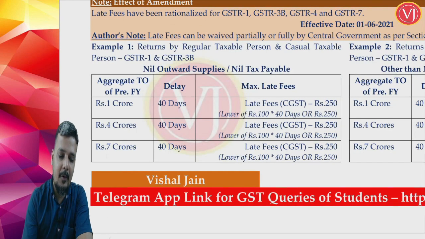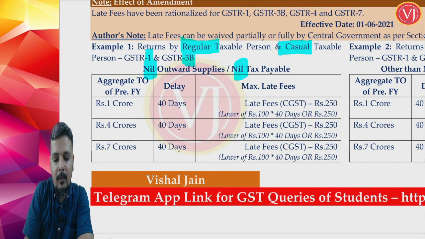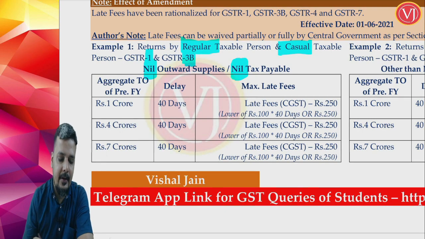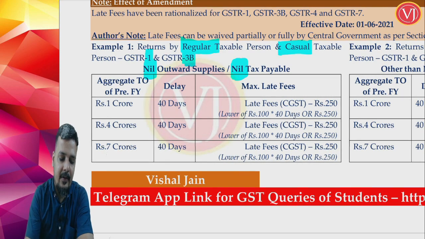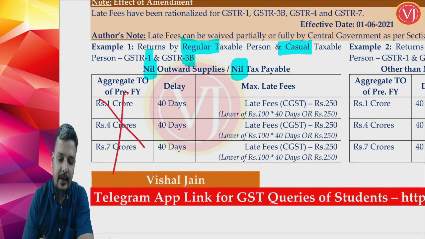If I'm talking about a regular taxable person or a casual taxable person who has to file GSTR 1 and 3B, supposing it is a nil return, nil outward supplies or nil tax payable. If it is a nil return, forget about the previous year aggregate turnover. Your previous year aggregate turnover is not at all relevant, whether it is 40 days delay.